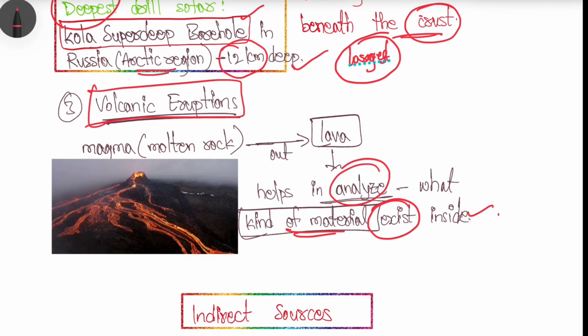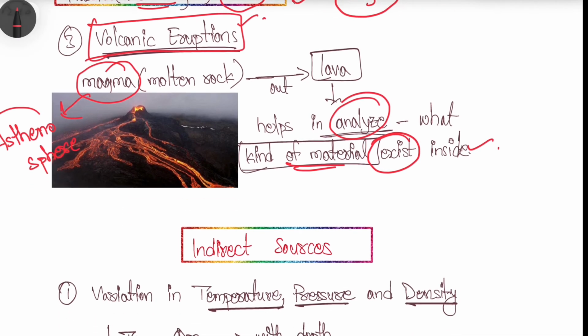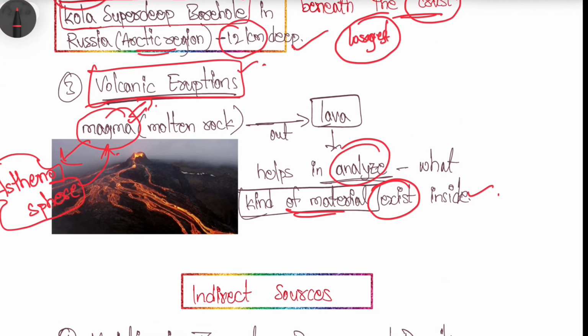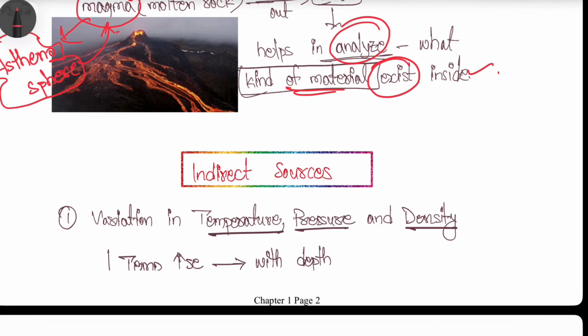Whenever there is a volcanic eruption, as we have discussed previously, where does this magma come from? This magma comes from the asthenosphere majorly. I have explained it while explaining the structure of the earth. The asthenospheric layer and the magma present in it act as the feeder for the volcanoes. This magma helps us analyze the kind of minerals or materials present inside the earth. So these are all the direct sources. Then what are the indirect sources?